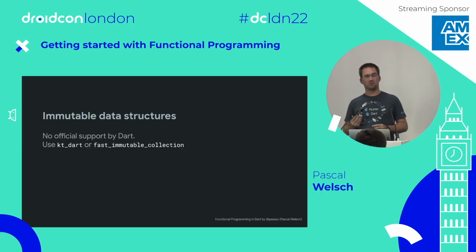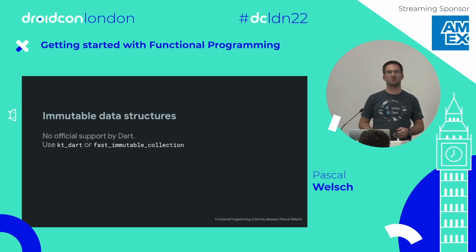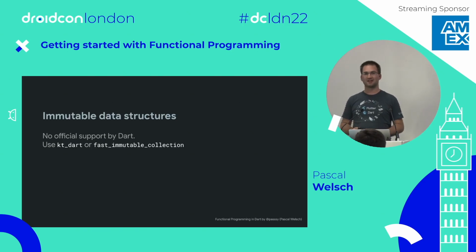There's a slight problem when I personally read the specification. They explicitly exclude immutable data structures. They plan to implement everything by supporting the existing mutable data structures, lists and maps. This has some drawbacks. The implementation gets much more complex, and I'm actually not sure how it turns out. But I mean, we can help ourselves. There are packages out there that support immutable data structures. So we can use that, and eventually, once the Dart team goes more into functional programming, they will decide for themselves, oh, it's finally time that we introduce immutable data structures. I personally hope so.